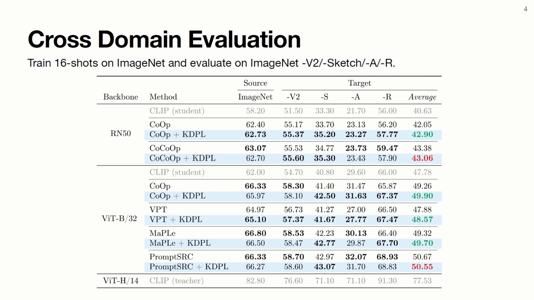Okay, now for some us versus them. Here we compare 5 state-of-the-art prompt learning techniques trained using supervised learning with the same techniques using KDPL and trained without any knowledge of ground truth class labels. Note how our KDPL results are comparable to and on average superior to their fully supervised counterparts in zero-shot generalization.